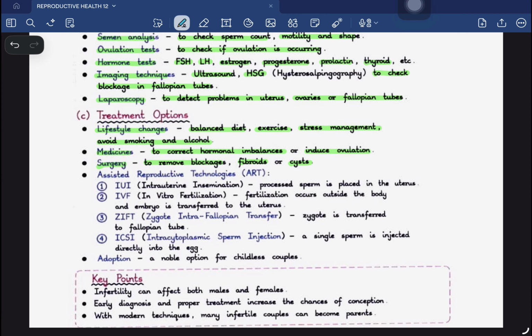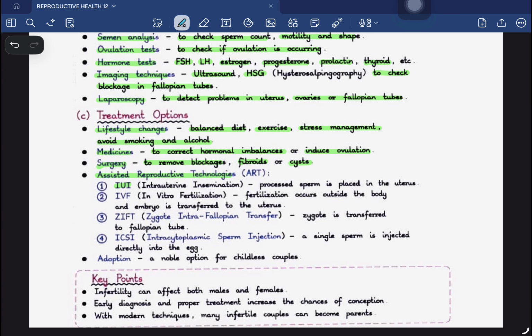Other than this, even after following a good lifestyle, even after giving medicines, even after doing surgery, if the couple is unable to produce a new baby, then in that case we have the last option, that is assisted reproductive technologies or ART. There are different ARTs which we will discuss in a separate slide with much more details, but some of them are given here.